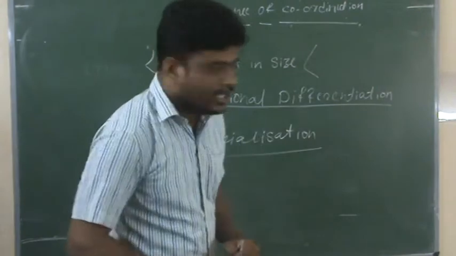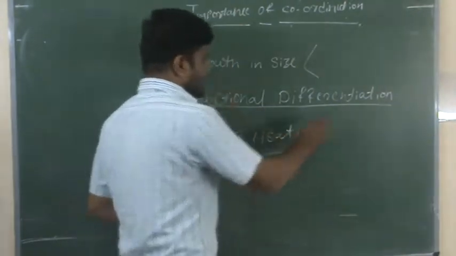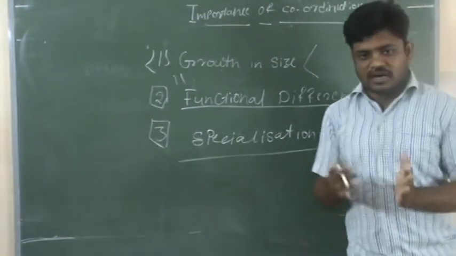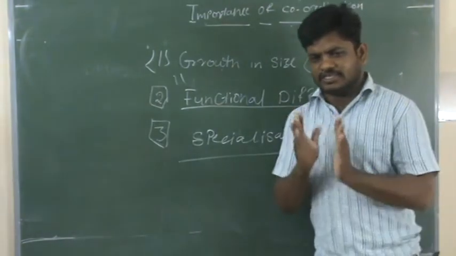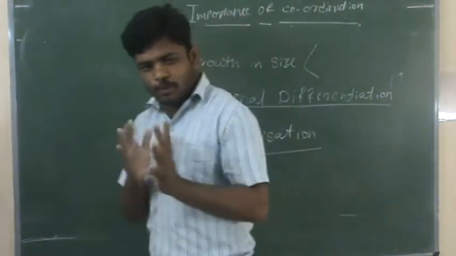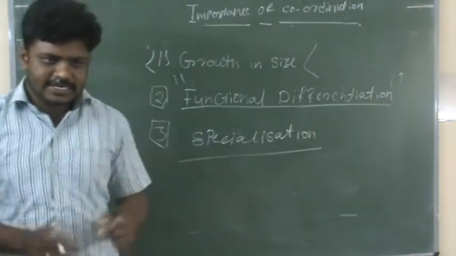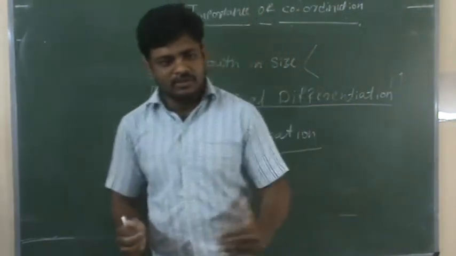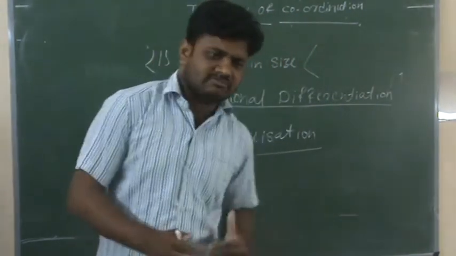The second one is functional differentiation. We already discussed that the organization is not a one-time activity, it's not going in a single lane or a single track. It is going in multiple tracks: production manager, sales manager, finance manager, HR manager, like that.